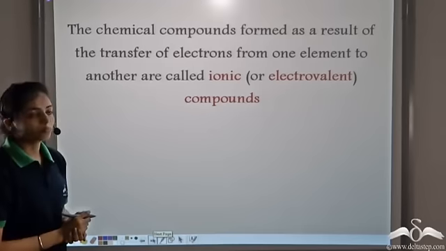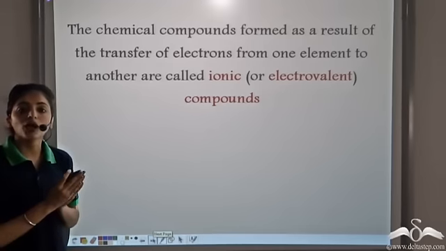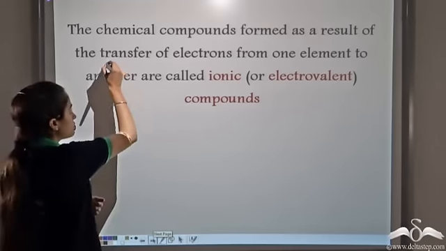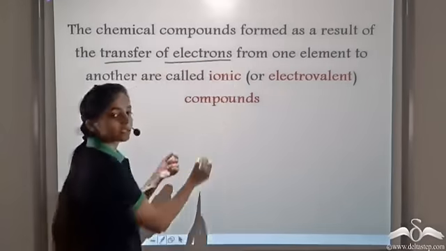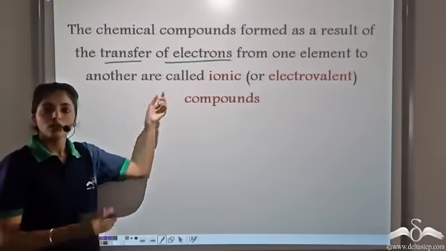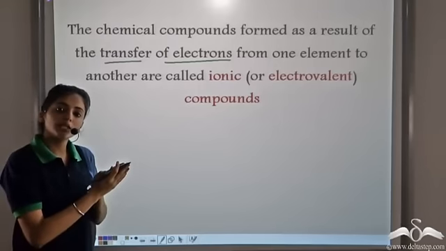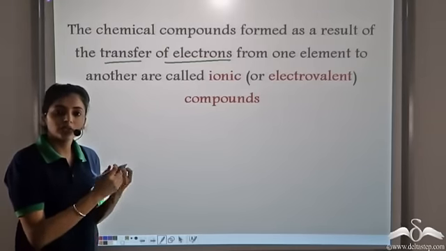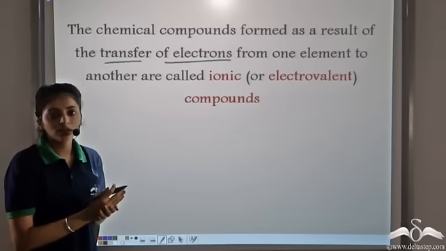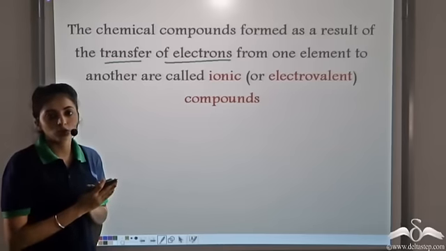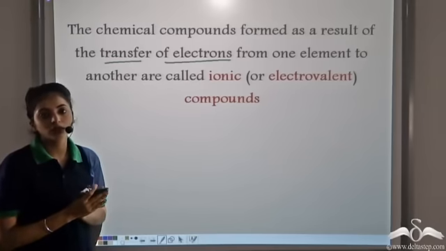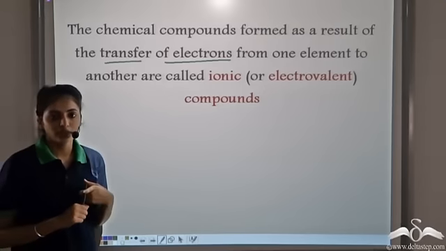So the chemical compounds formed as a result of transfer of electrons. Keep in mind, there is transfer of electrons. One atom is losing one electron, another atom is gaining one electron in the case of NaCl. So there is transfer of electrons, and such chemical compounds are known as ionic or electrovalent compounds.